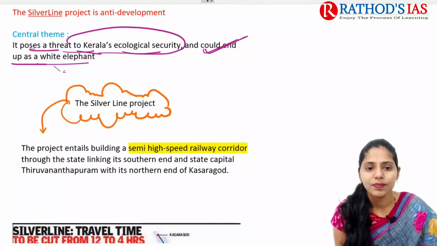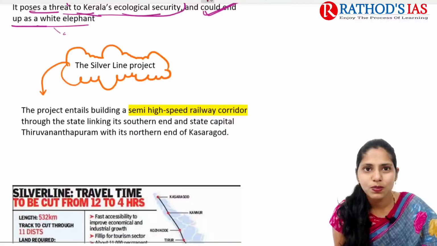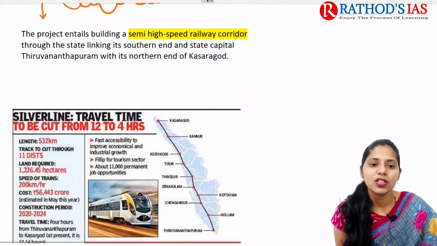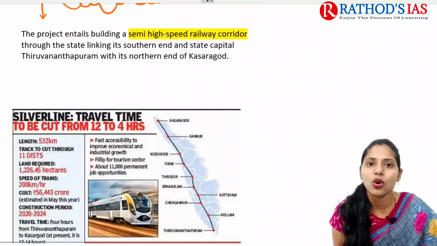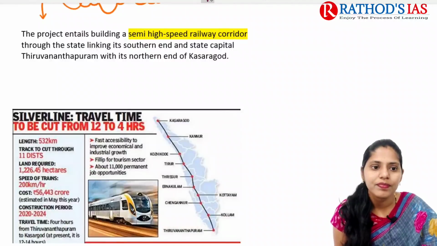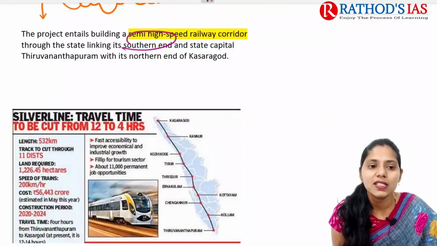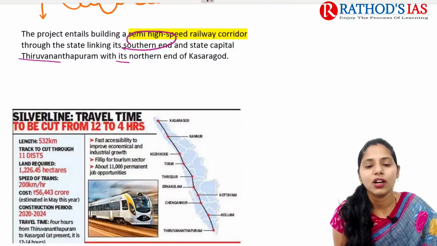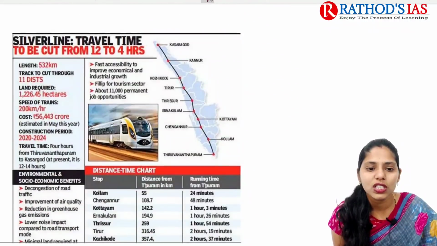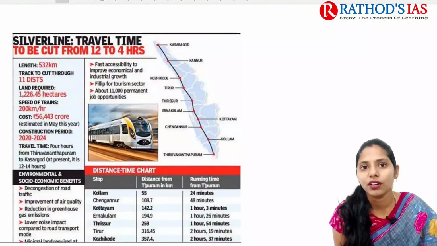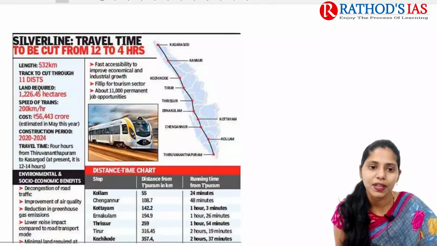So this is the central theme. If you are asking what this project actually is, it is about building a high-speed railway corridor, and it mainly connects the southern end and state capital with the northern end of Kasaragod. If you see this infographic, I collected it from our earlier newspaper cutting.